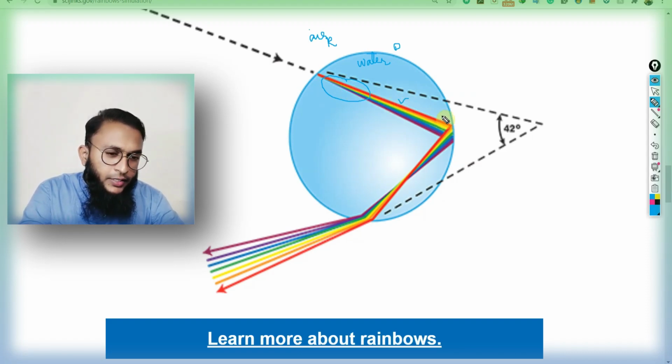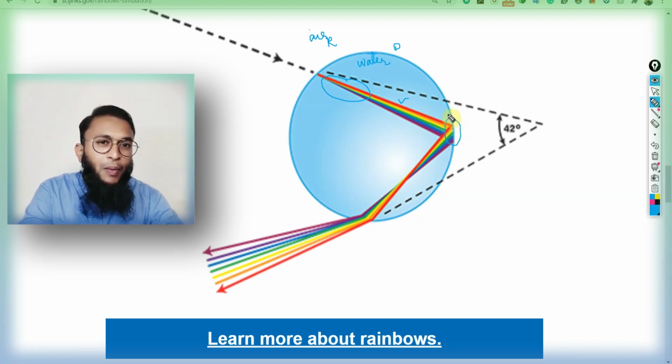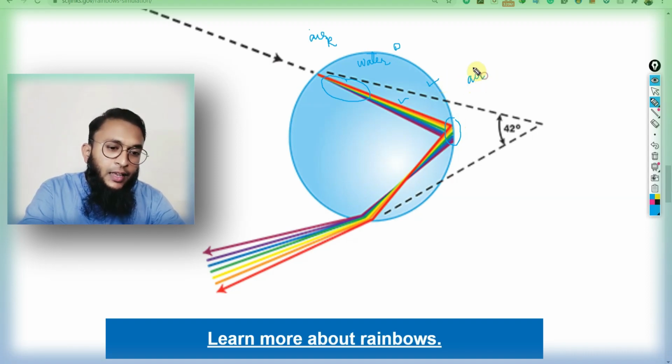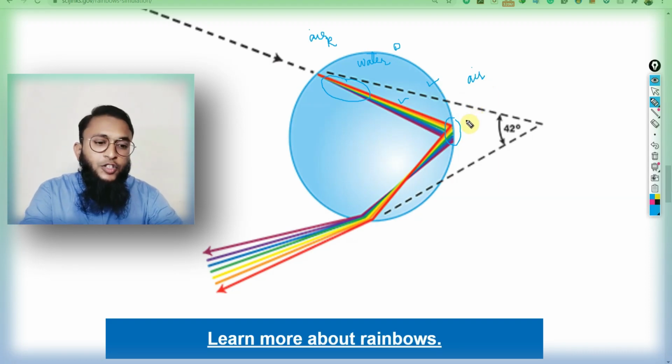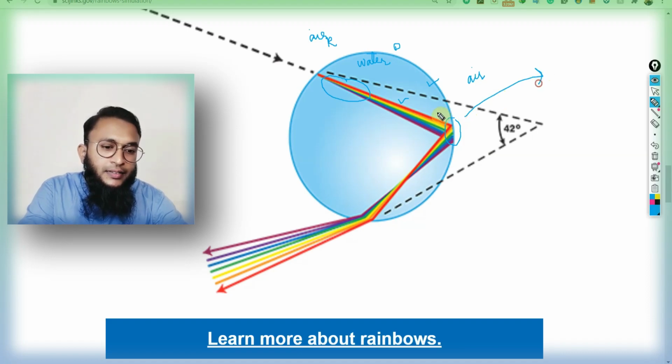And this split light, when it hits the droplet, that means when it is trying to pass from the water medium to the air medium again, instead of refracting, it bounces back. It is due to the concept called total internal reflection. Here, all these light rays undergo total internal reflection.